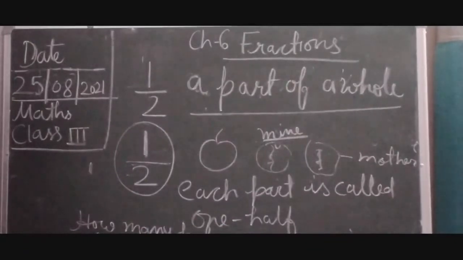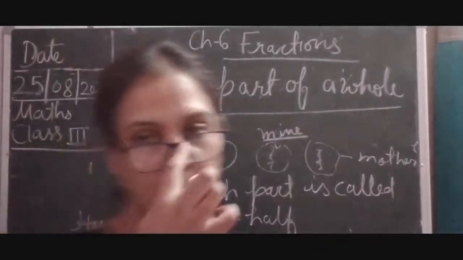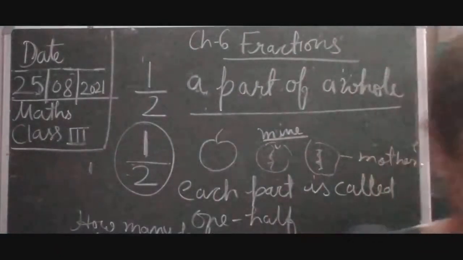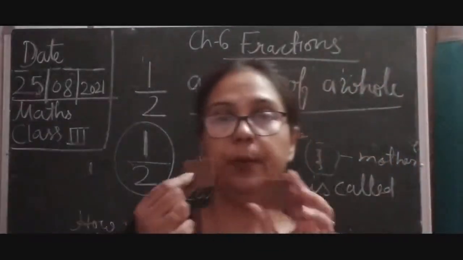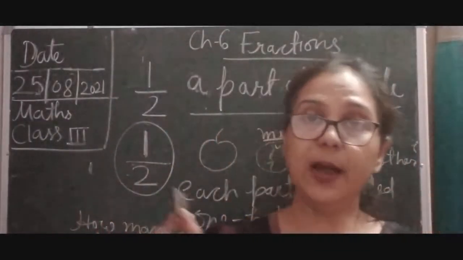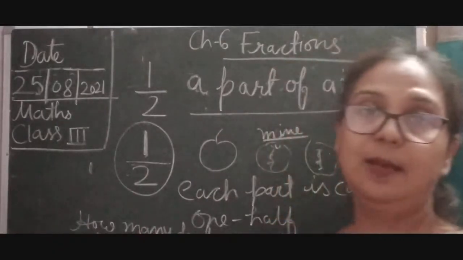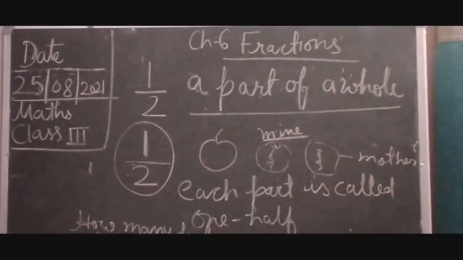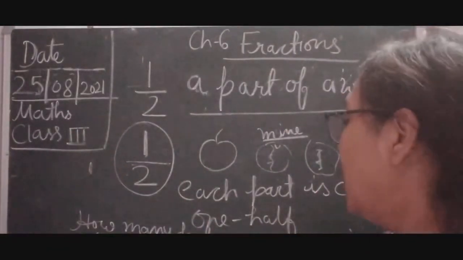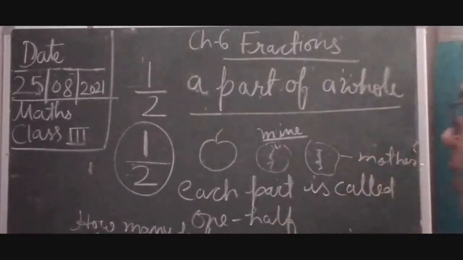Tell me, how many parts? In a whole, how many parts have I distributed? First I have distributed chocolate. The whole chocolate I have distributed into two parts. Okay. And similarly, I have distributed an apple also. So how many halves are there in a whole? There are two halves. Two halves are there in a whole.